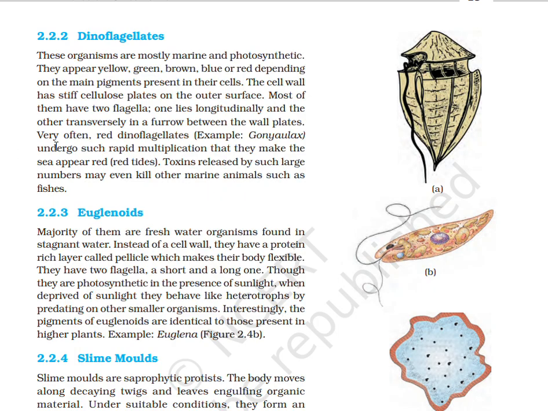Very often, red dinoflagellates, for example Gonyaulax, undergo such rapid multiplication that they make the sea appear red. Red tides. Toxins released by such numbers may even kill other marine animals such as fishes.